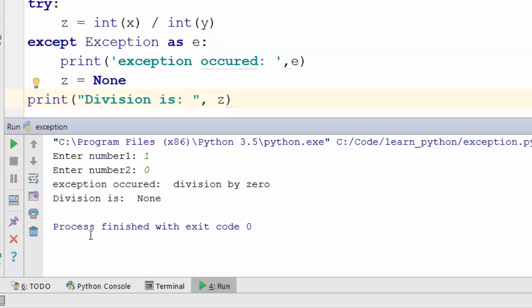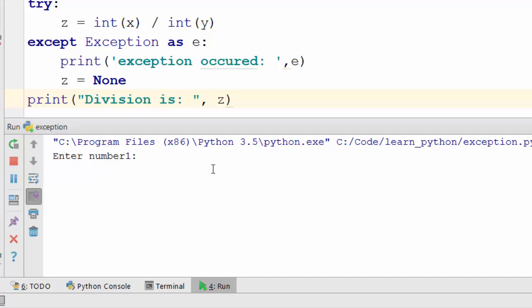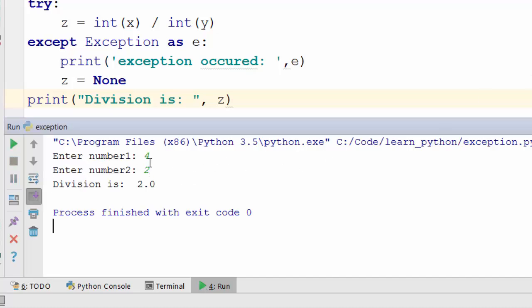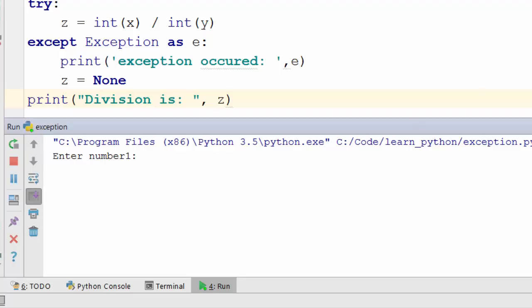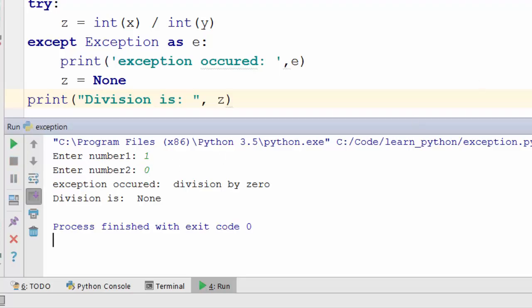Okay, so this program now is pretty stable. It works with normal scenarios where the exceptions don't happen. It also works with the scenarios where exceptions do happen. So this program never crashes. So that's the benefit of handling an exception.